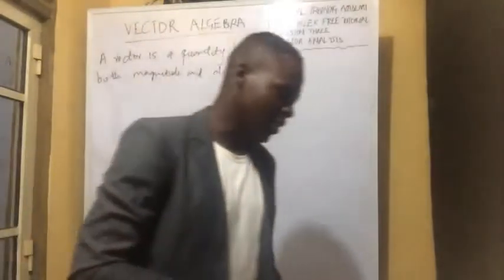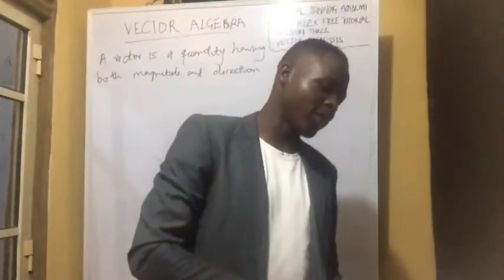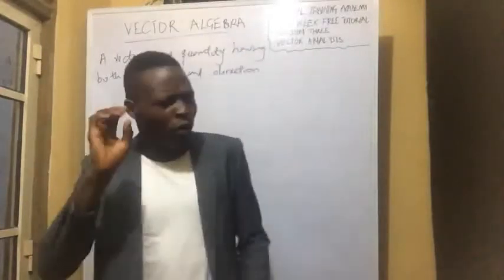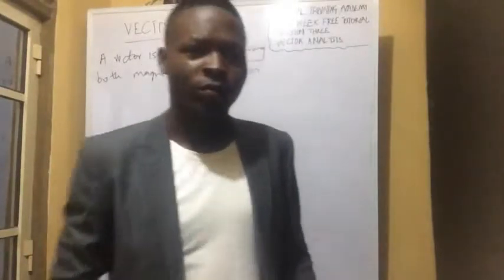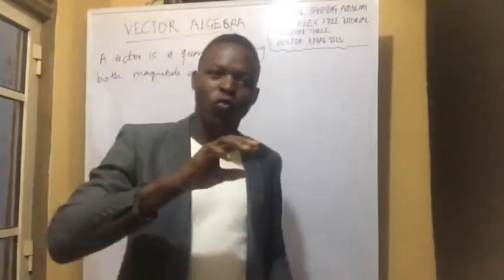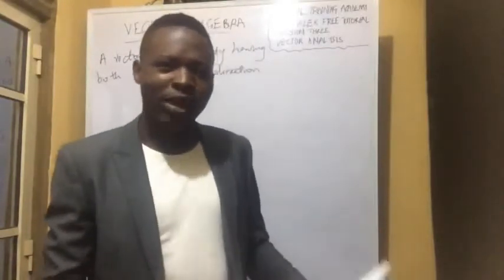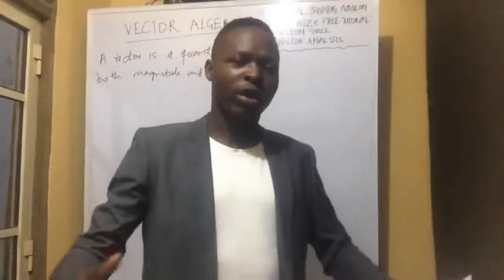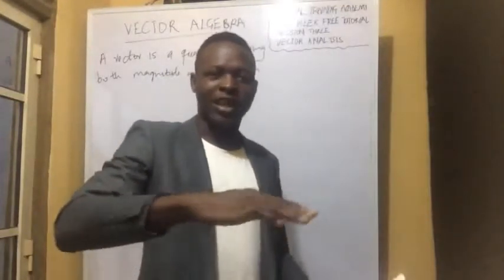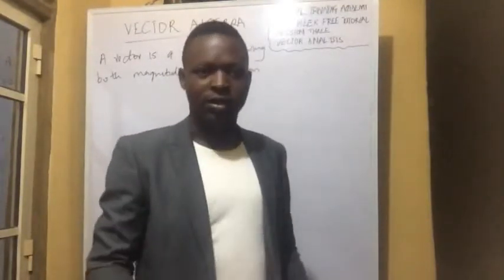Vector is a quantity that has both magnitude and direction. But what does that actually really mean? Let's think about it. What is quantity in itself? Quantity is the measurement of something. When you gather something and you want to gauge it, that is quantity.